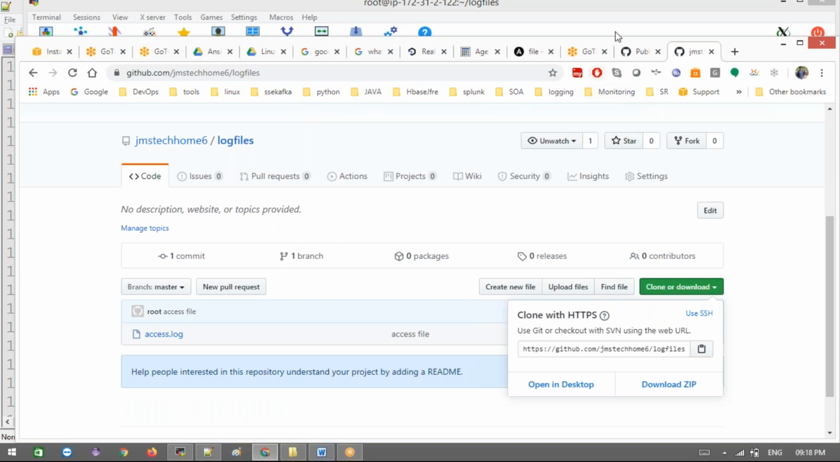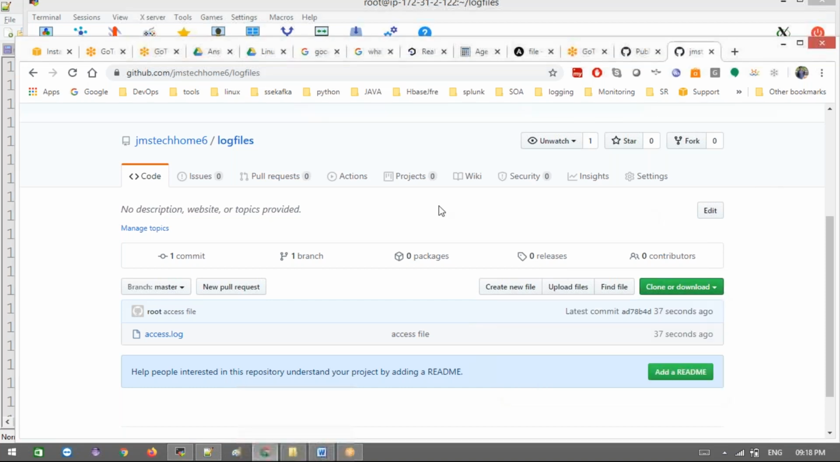Is it clear now? Guys, just click that and see. You are able to see that. Guys, can you see that file now? Are you able to see that? I shared the link in the chat box. Just click that and check.